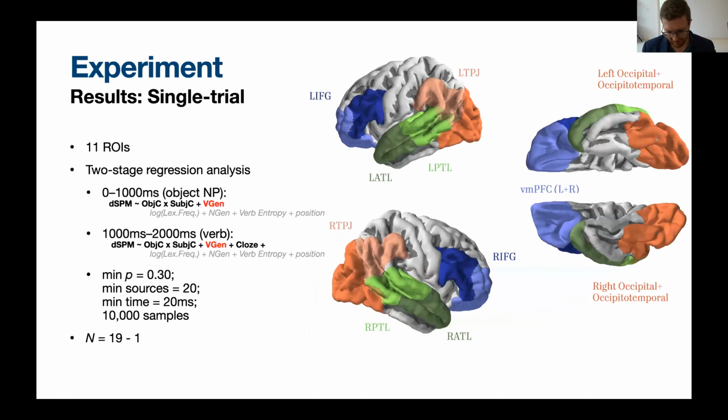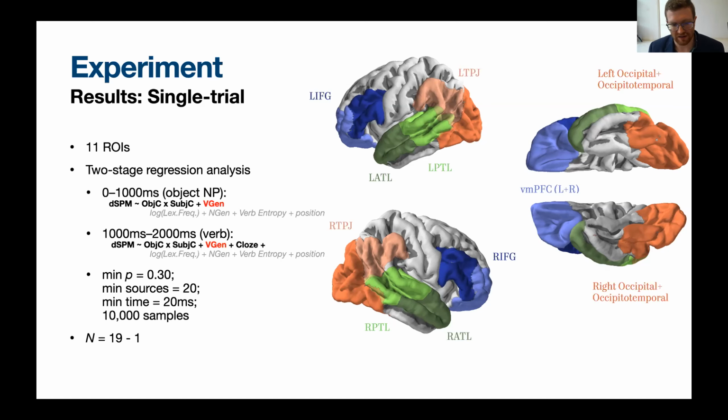So that's already indicative, right, that the brain is doing something in the object noun phrase time window, but now we want to dig a little bit deeper to see whether there's something special about encoding a noun phrase as the agreer. And we also want to try to find out where in the brain this might be happening.